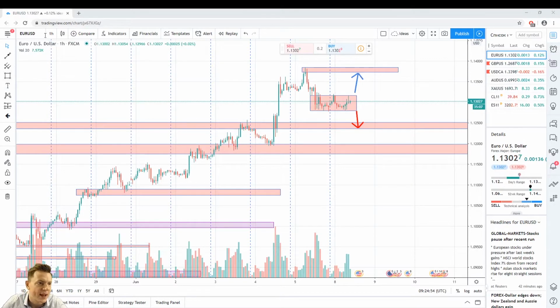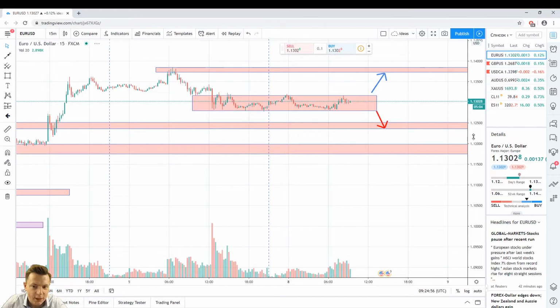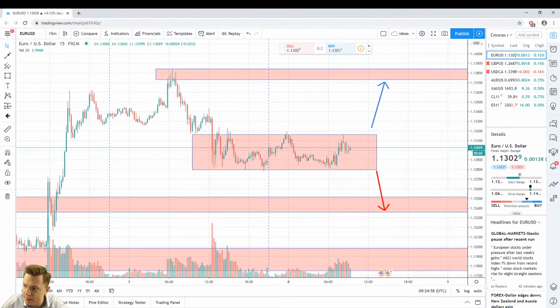1.3070, 1.3080. Another scenario: if price with an impulsive movement down forms a breakout of the support level, then a pullback and reversal model, it will be my entry point for a short. In this case, my first target will be around 1.1250, 1.1240.